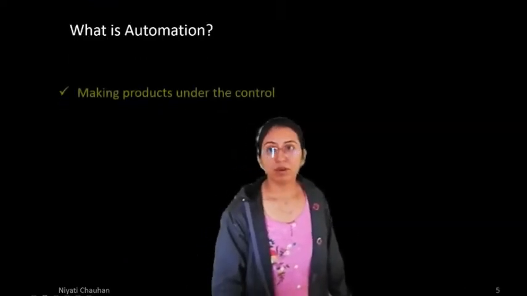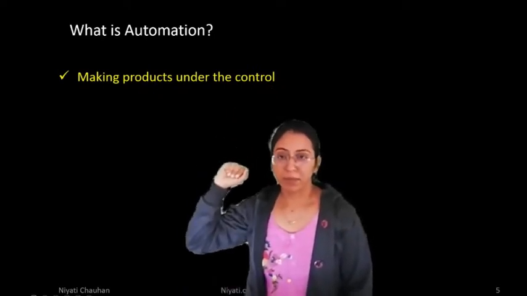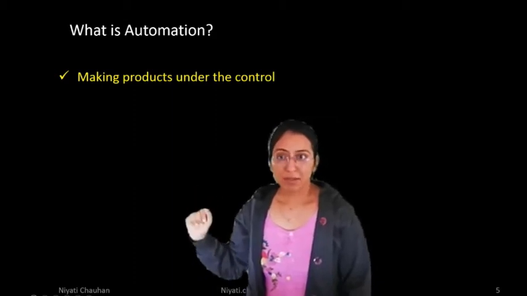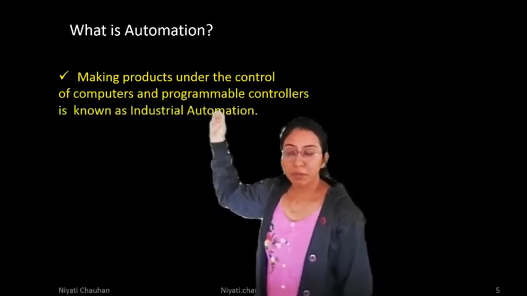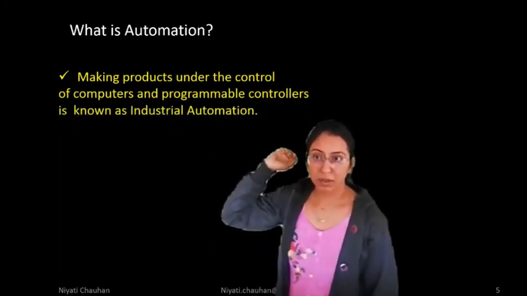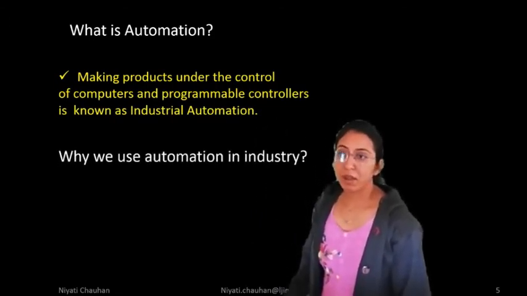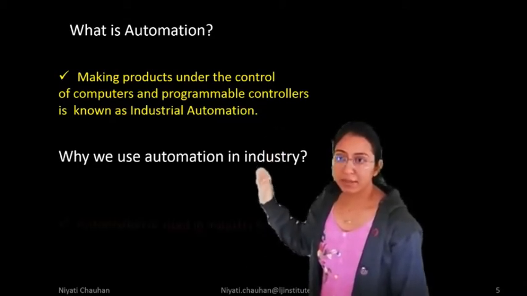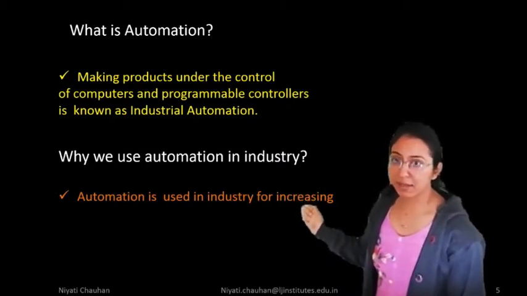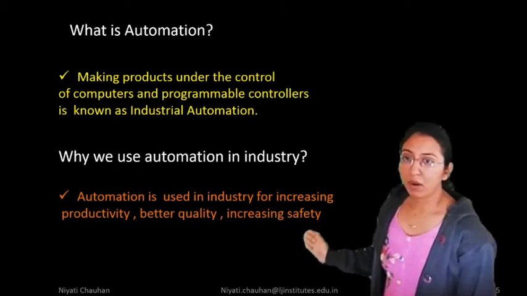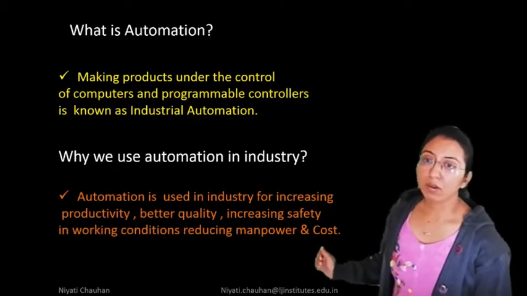Okay. So let's start with the basic definition. What is automation? Automation means making a product under the control of a computer and programmable controller, which is known as industrial automation. Why do we use automation in industry? Automation is used in industry for increasing productivity, better quality, increasing safety in working conditions, and reducing manpower and cost.